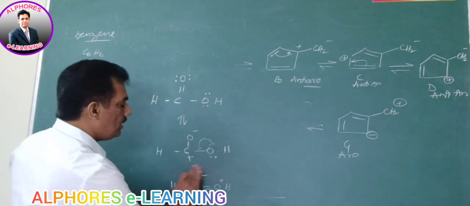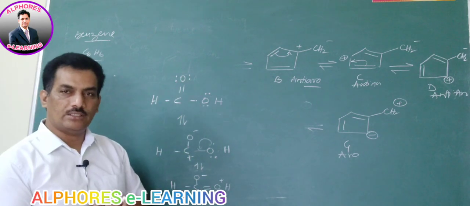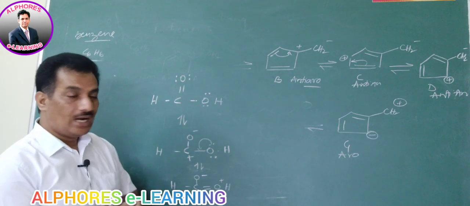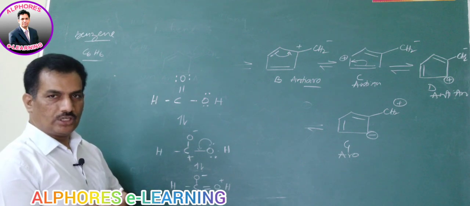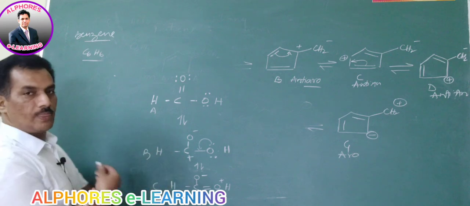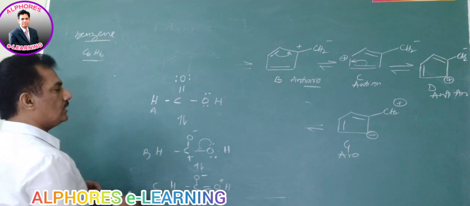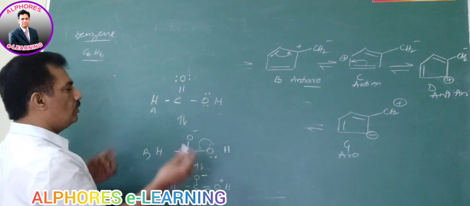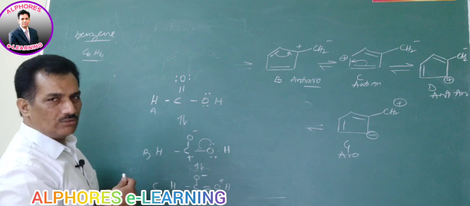These are different conjugative structures for formic acid. Clear? And now let us imagine among these three different conjugative structures A, B, C, which is more stable. For that purpose, we have to consider, in this case, hydrogen. As we know, hydrogen has a duplet structure. We need not consider octet for hydrogen.